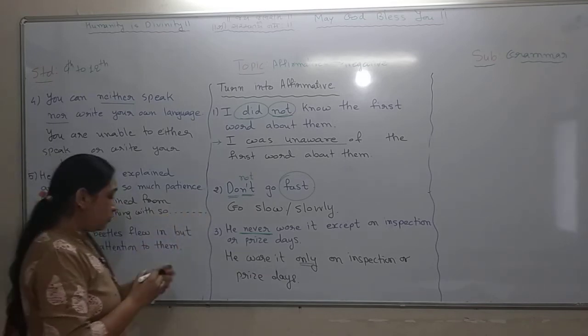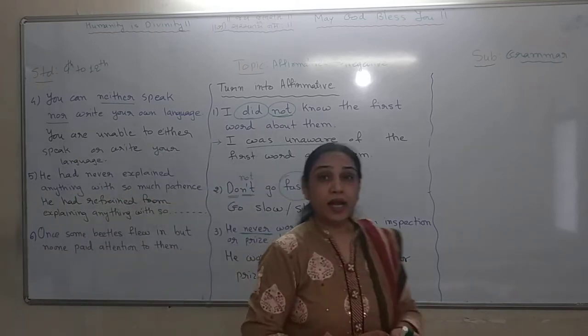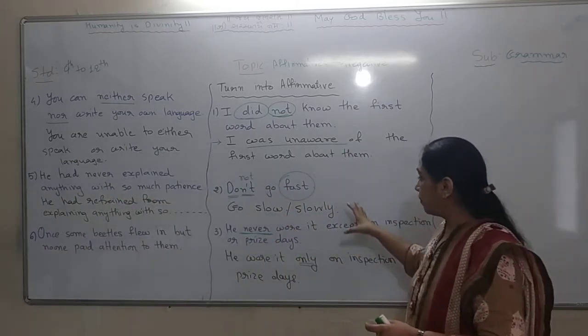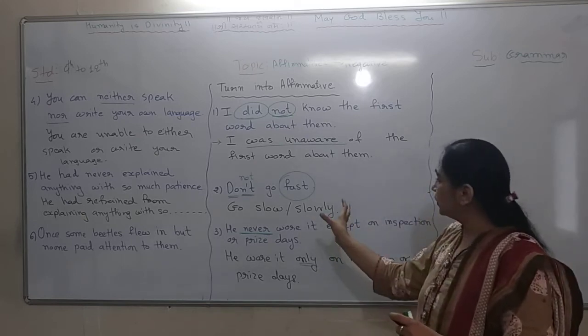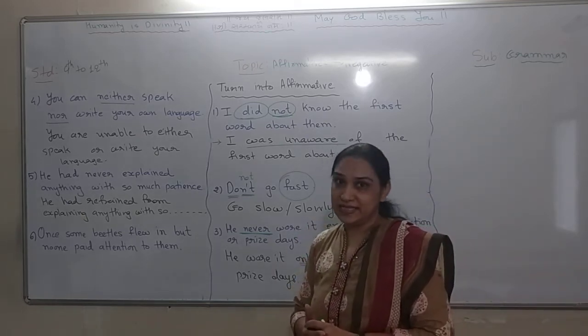So, when you have never, you are having different options, but you should choose or select the option according to the formation of your sentence.